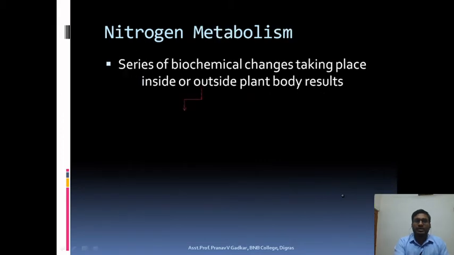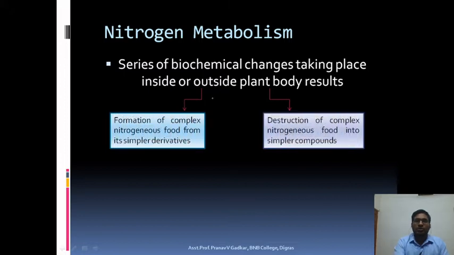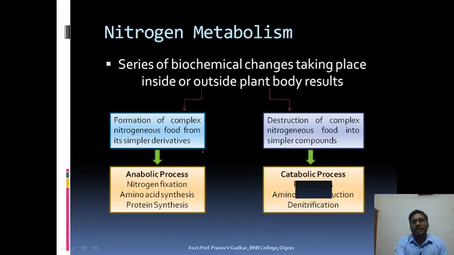Now heading towards the main concept, that is nitrogen metabolism. Metabolism is the series of biochemical changes taking place inside or outside the plant body, which results in the formation of complex nitrogenous food from simpler derivatives and the destruction of this complex nitrogenous food into simpler compounds. So there are two sides of metabolic reaction, one is the anabolic process and one is the catabolic process.